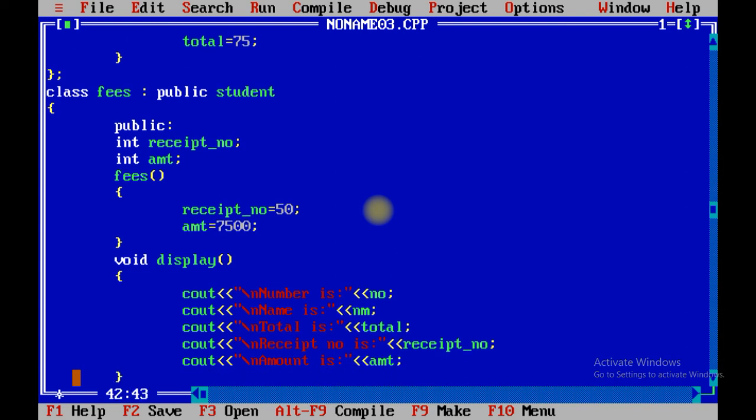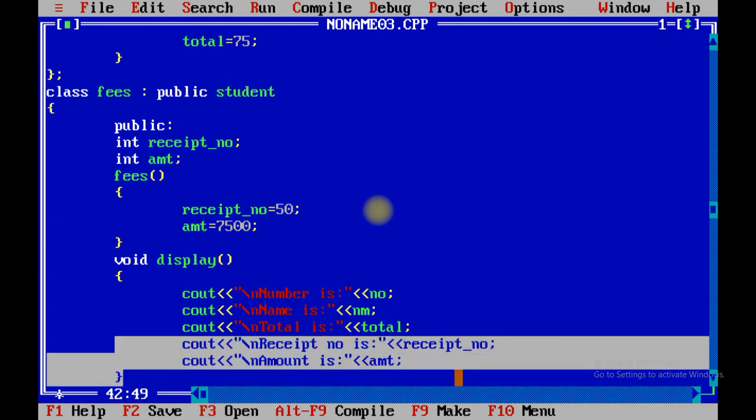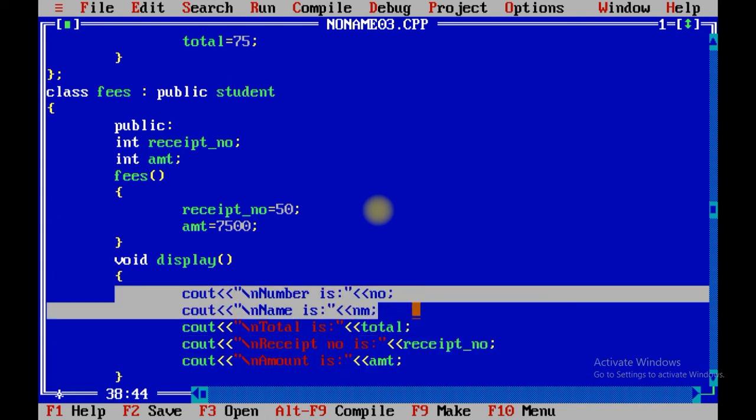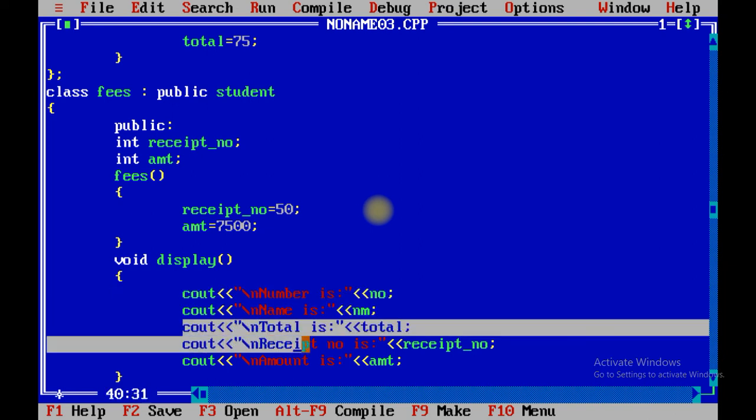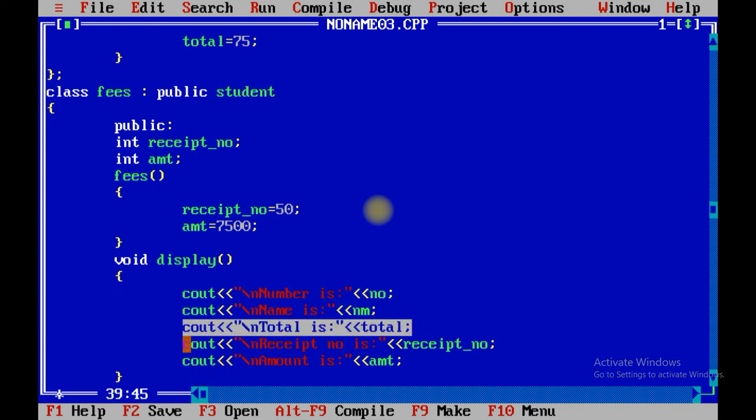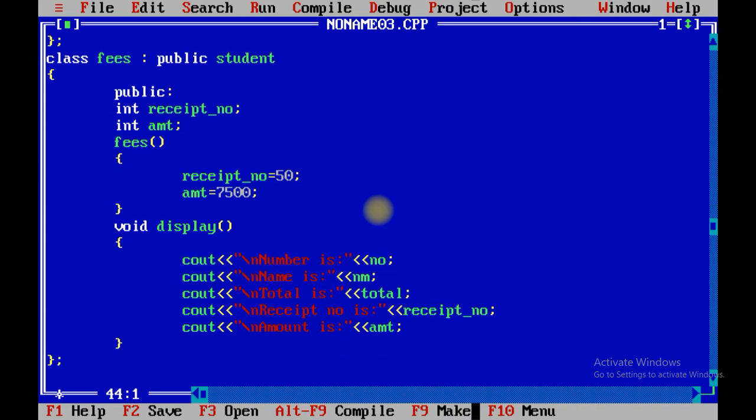So the display function is able to access the property of the base class, the property of the intermediate base class, and its own property, or we can say the property of the grandfather class, the property of the father class, and its own property. Now with the help of an object of the fees class, we are able to access all the three constructors of different classes, and we are able to call the display method.